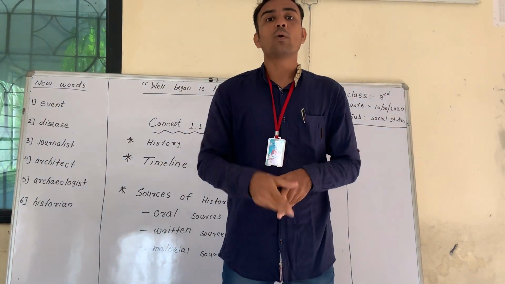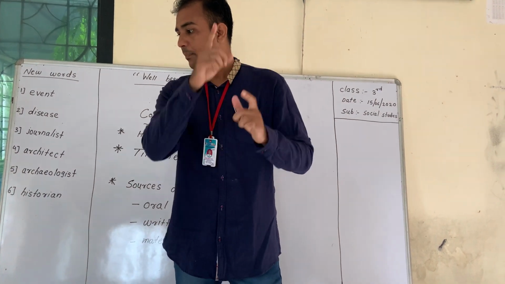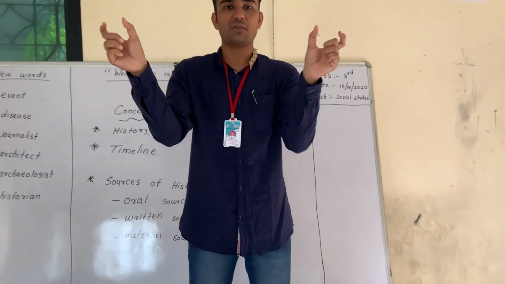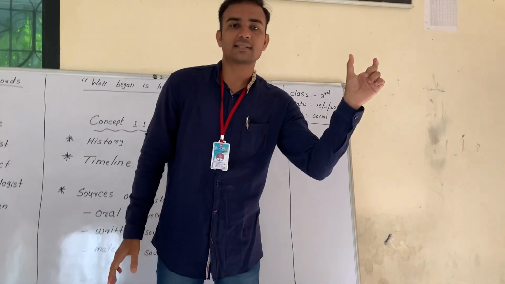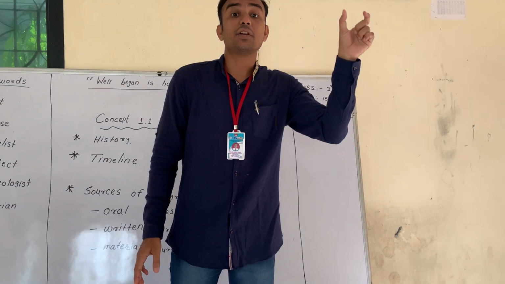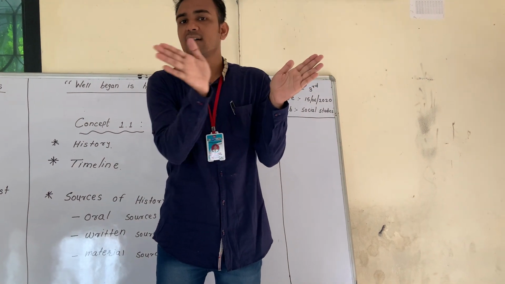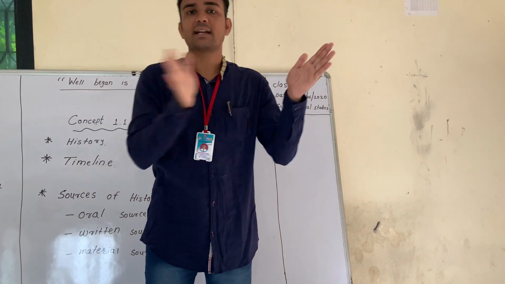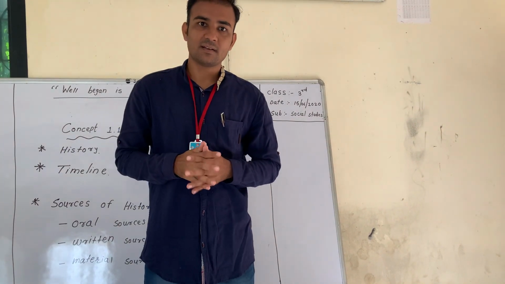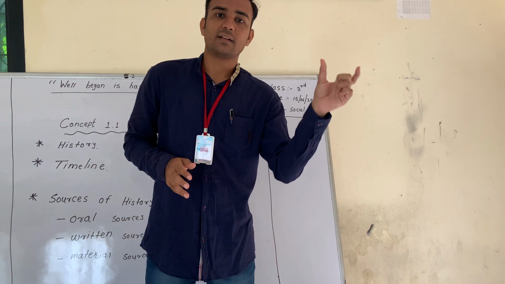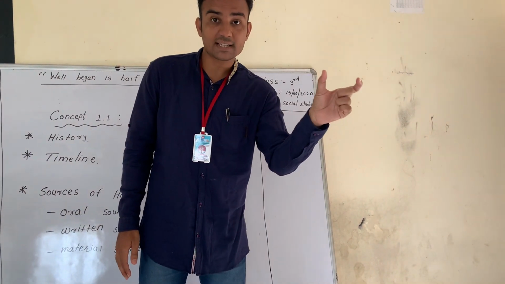What we have to do: please see in your textbook, page number 3, at the uppermost, there are 4 stars given, on the left side and right side. What do the left side stars mean? That is the initial time, the starting point. Then move towards the right side. It means the situation is going forward. The left star shows the initial point, the starting point, or the first situation.